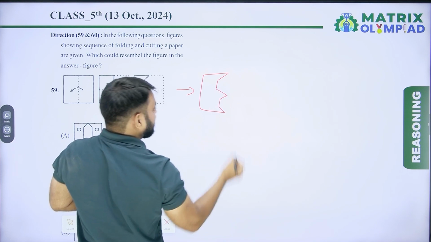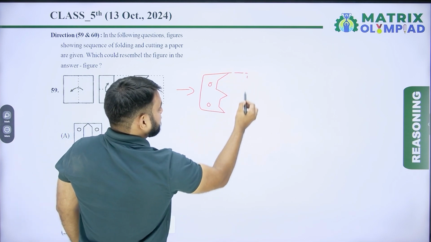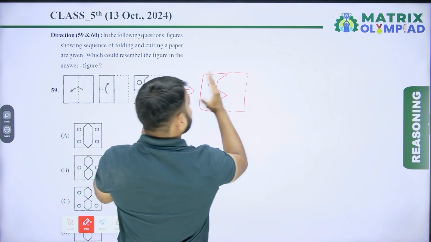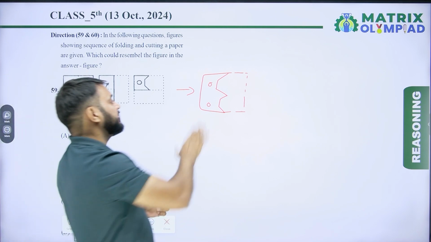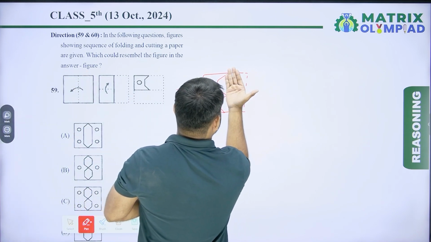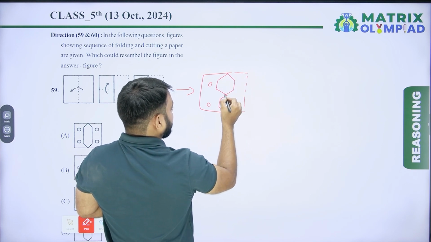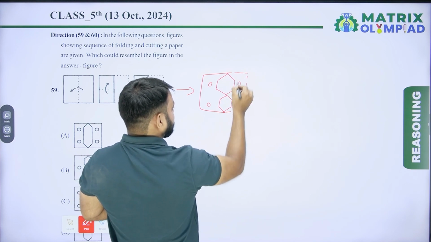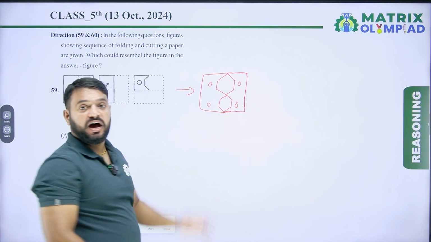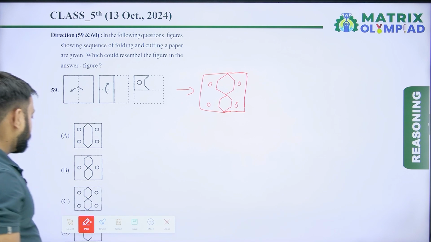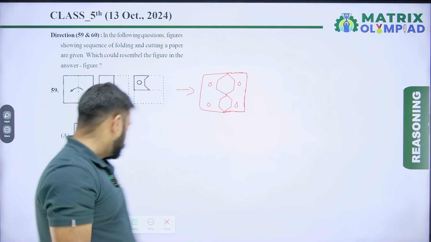Then we get a figure like this. Now unfold this figure in this direction, because this figure has been folded in this direction, so it will be unfolded in this direction. So we get a figure like this. This is the correct unfolded paper after cutting. So here option C is the correct answer of this question. Let's move on to the next question.